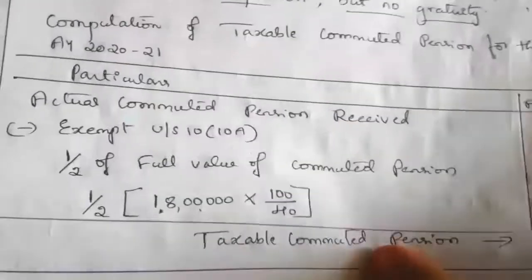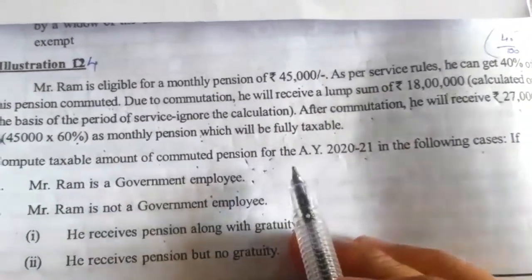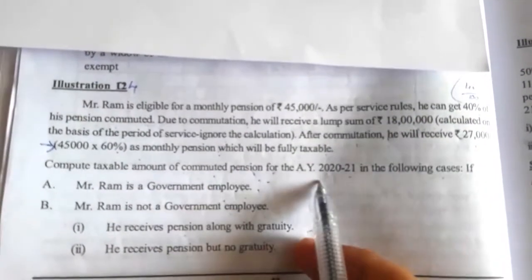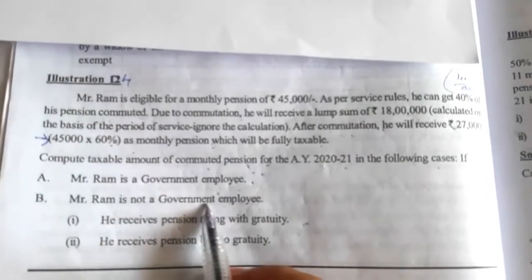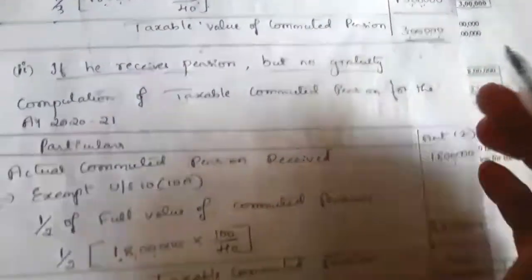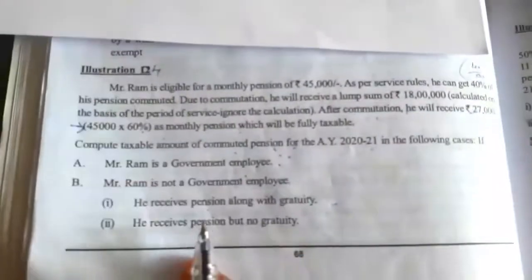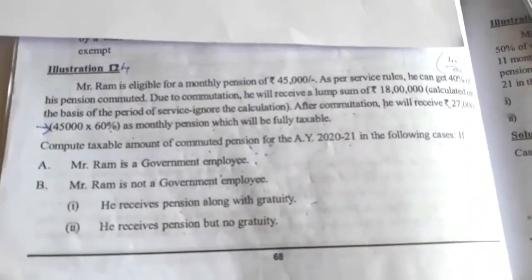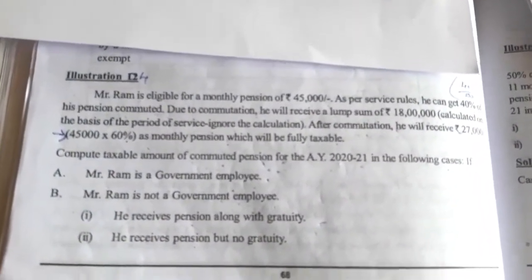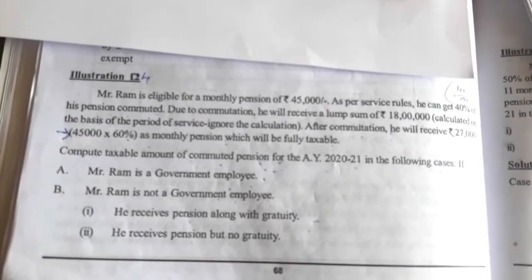Understood? So in case of a government employee, the commuted pension is fully exempt. Then in case of a non-government employee, if he receives a gratuity, then how much is the commuted pension taxable? 3 lakh. And if he does not receive a gratuity, then commuted pension taxable is nil. No taxable commuted pension. So understood, right?